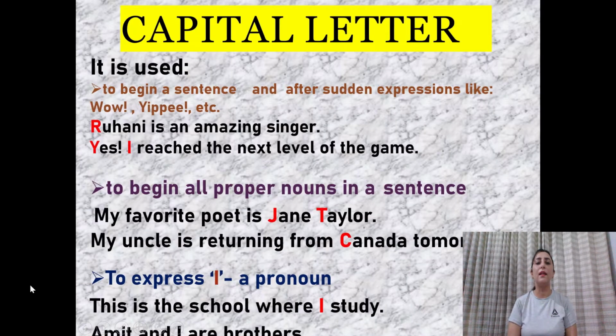Now let's understand the usage of capital letter. A capital letter is used to begin a sentence and after sudden expressions like wow, yippee, etc. Now let's understand the concept of capital letter with the help of a few examples. Ruhani is an amazing singer. In this sentence, we are starting the sentence with a capital letter R, and we are ending it with a punctuation mark, full stop.